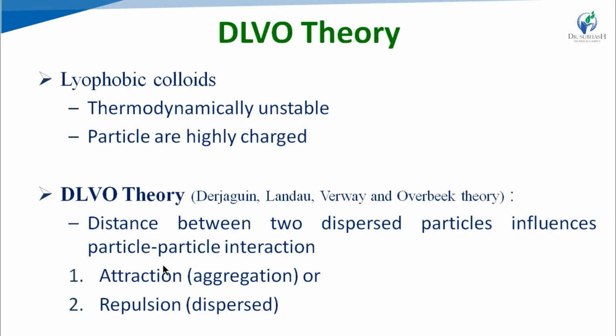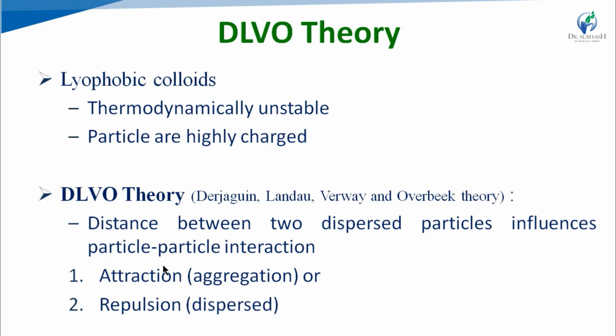According to this theory, the distance between two dispersed particles greatly influences the particle-particle interaction. That means, using this theory, we can determine the amount of electrolyte that is required to precipitate or stabilize a colloidal dispersion.